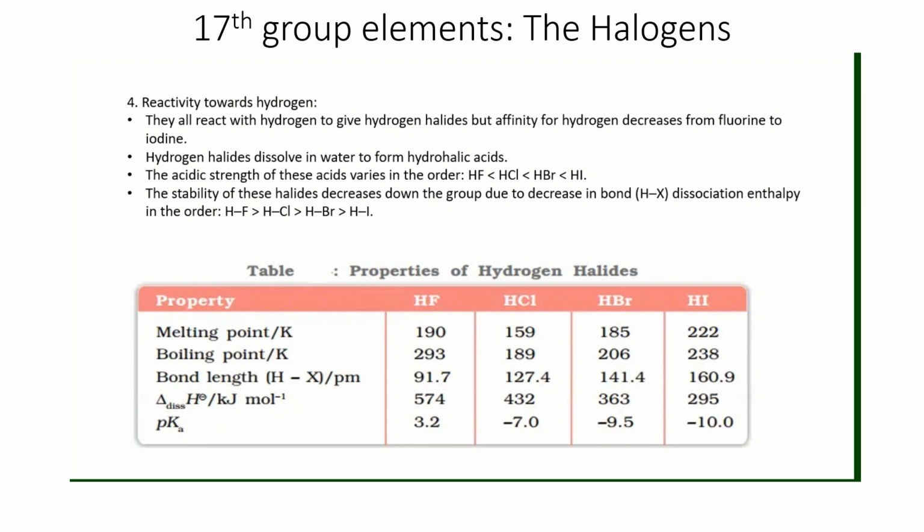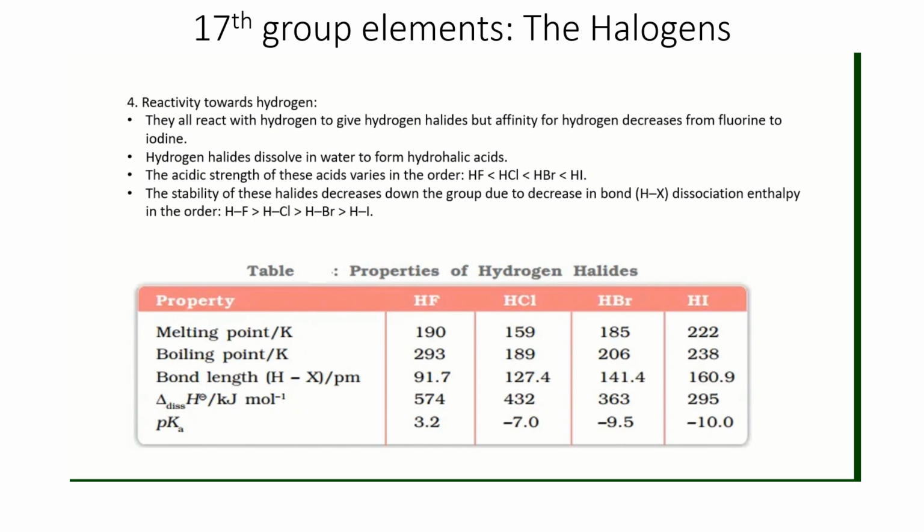And this bond dissociation enthalpy shows that it is least for HI, which means HI easily gives hydrogen in solution. So that's why HI is a strong reducing agent as well as the most acidic amongst hydrogen halides. It easily gives hydrogen, that's why it easily acts as a reducing agent, reducing some other species, and it easily gives hydrogen ion in solution as well, and that's why it is highly acidic.